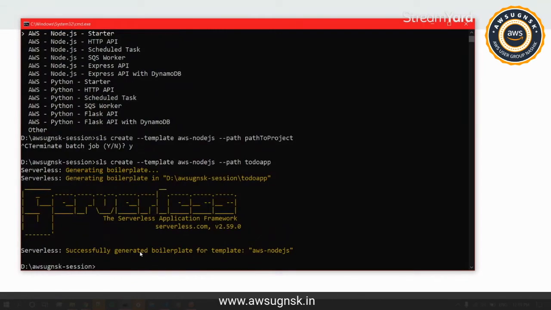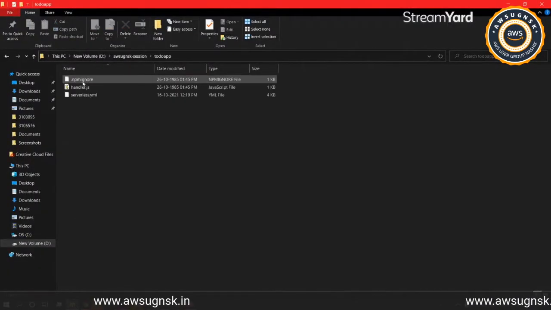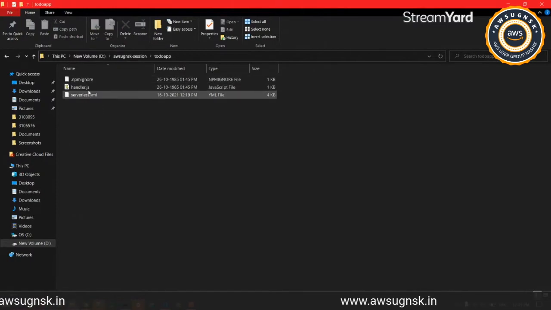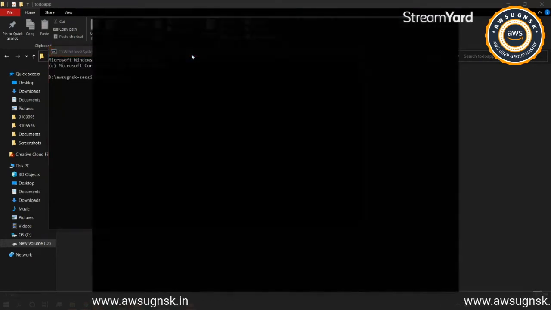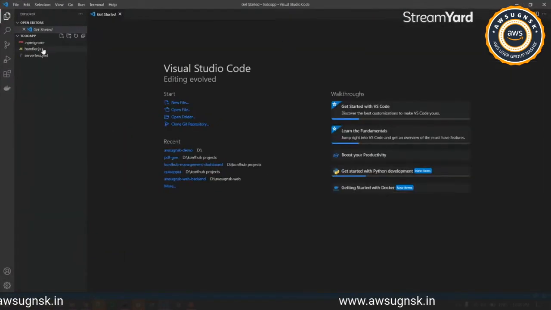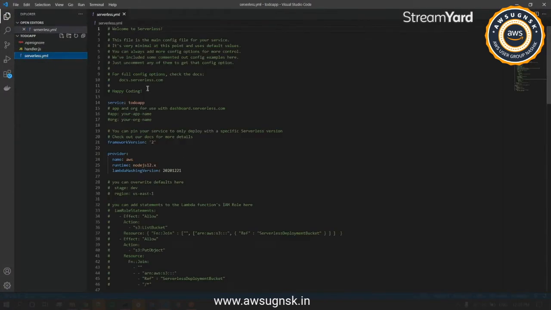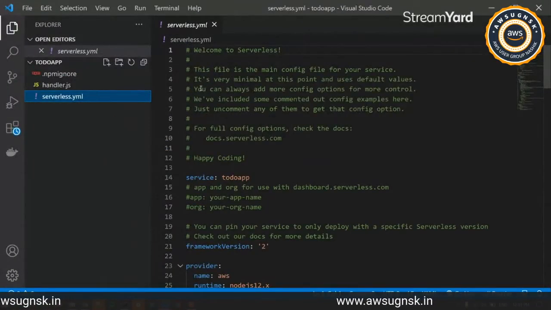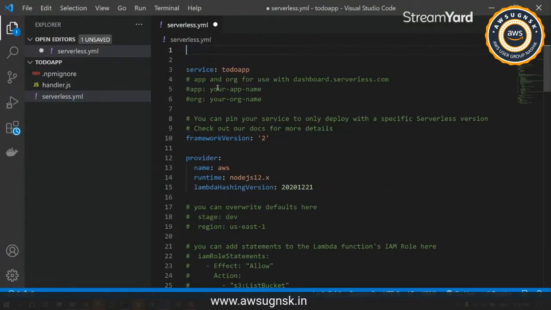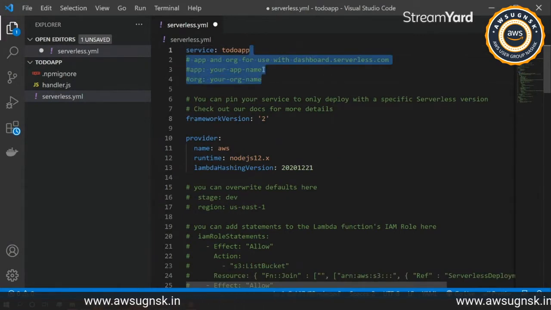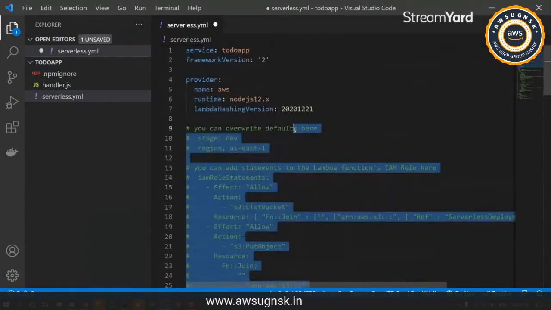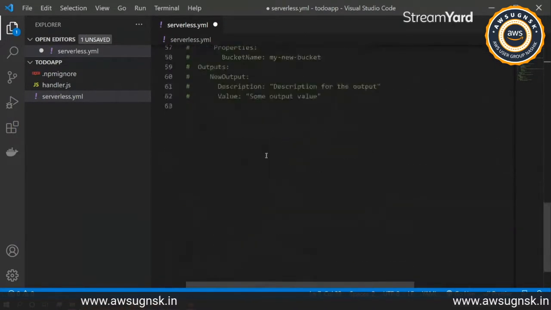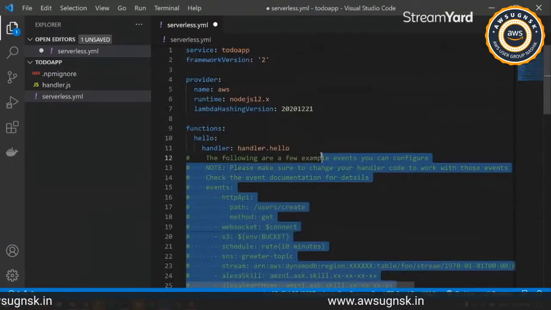So it has created boilerplate code. We'll quickly go through it. As you're able to see, we have 3 files over here. So we'll quickly jump into the code and see what it has built for us. Okay, so we'll start with the serverless.yaml file. I'll just quickly remove a few comments, they are useless for now. Okay, the function over here, and then we'll remove this too.